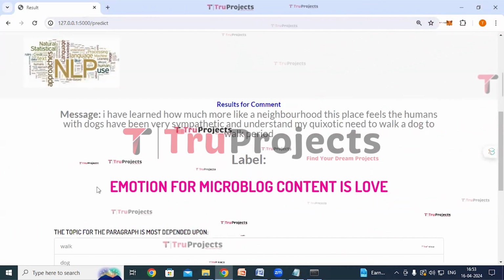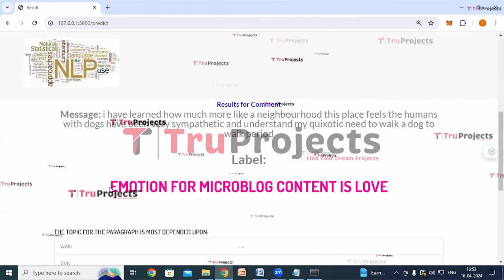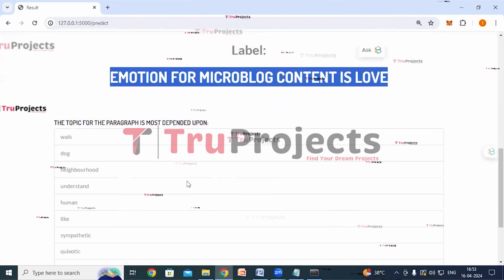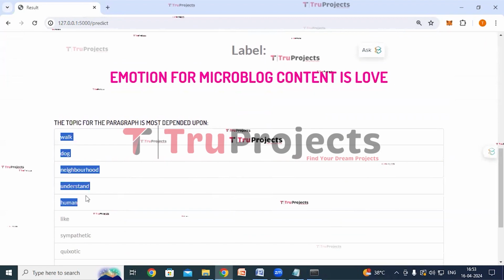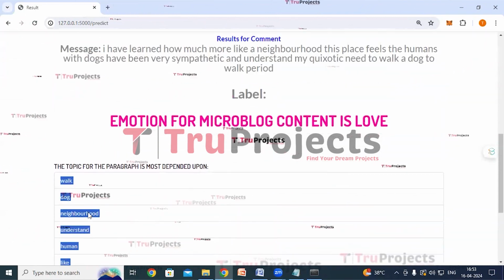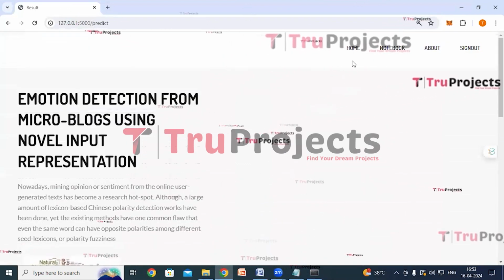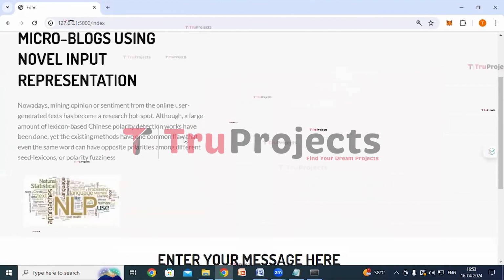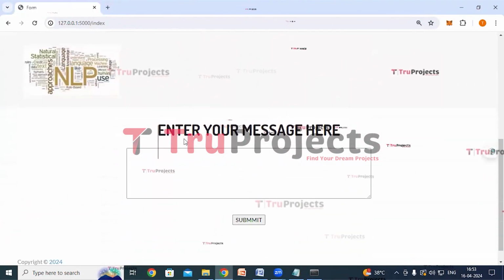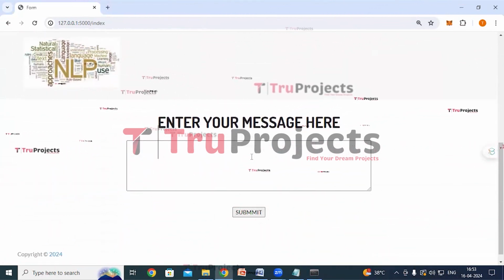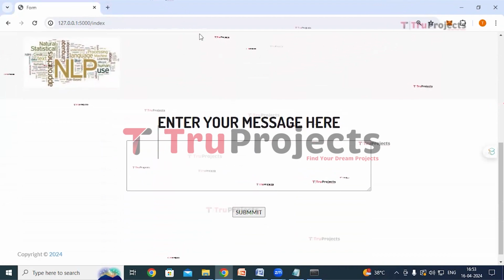And here we can see the emotion for given microblog content is love. And dependent upon these words, the application has taken this decision. Click on the home link. Similarly, we can give any message from the test cases and can get the detections of the emotion.